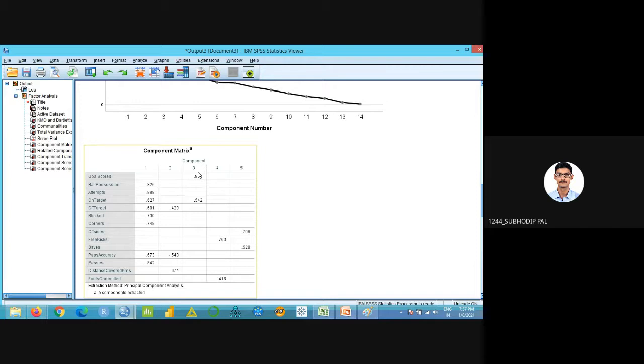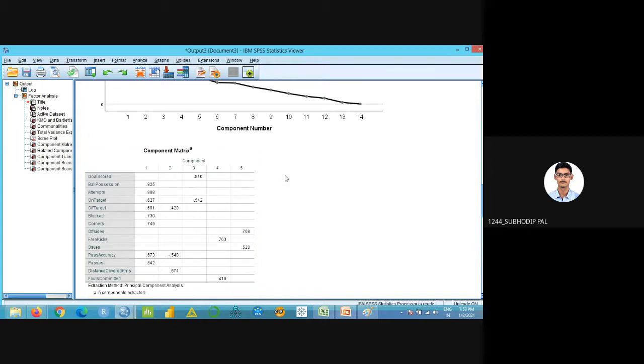Threshold limit was kept at how much? 0.4, right? So suppose I am getting 5 values here. For whichever factor the maximum value appears, this variable will lie in that factor only.